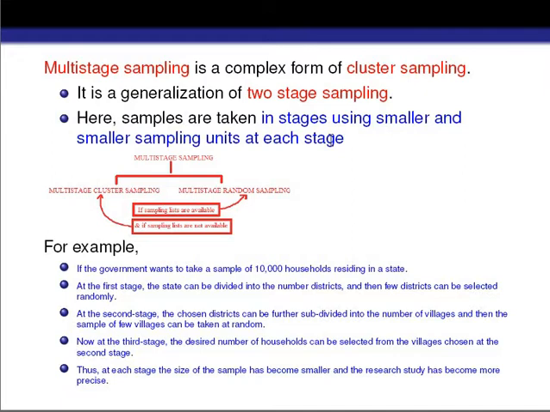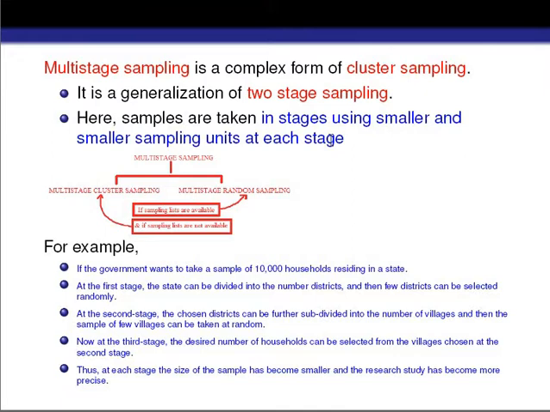The total number of observations or objects present within the second stage unit will decide our sample size for the study. So this is all about two-stage sampling, which we discussed in a very detailed way in our previous chapter. Multi-stage sampling is nothing but the generalization of this two-stage sampling.